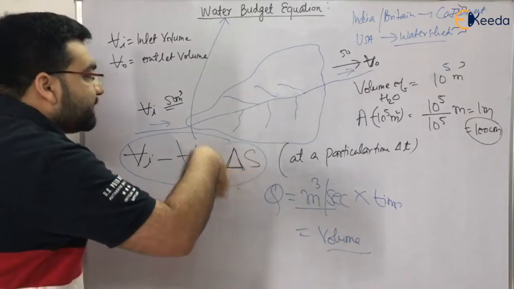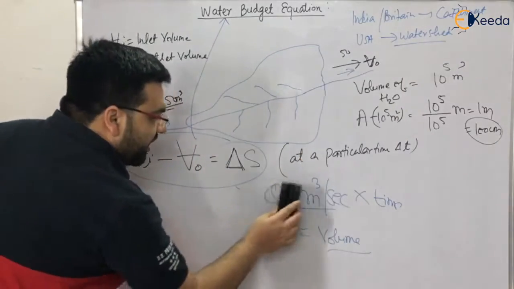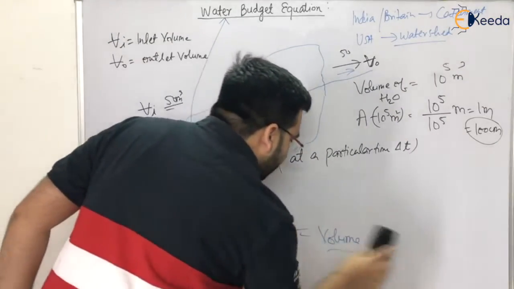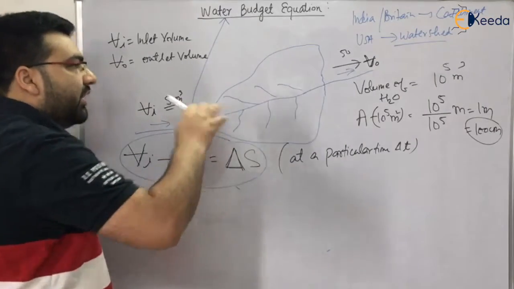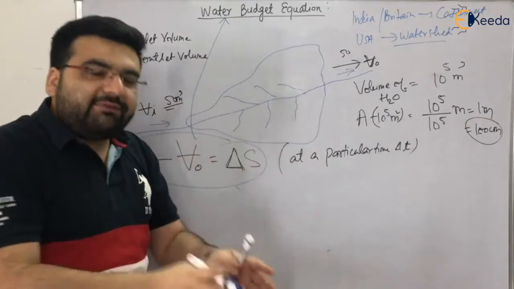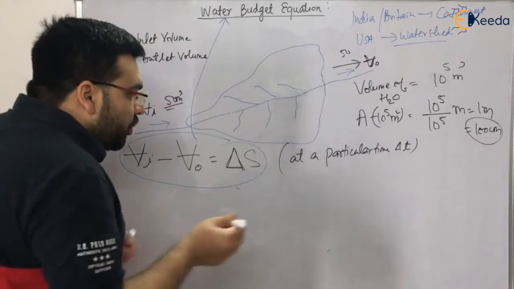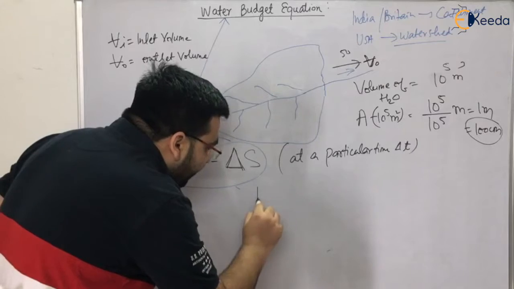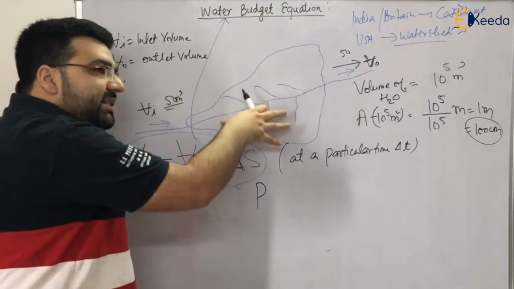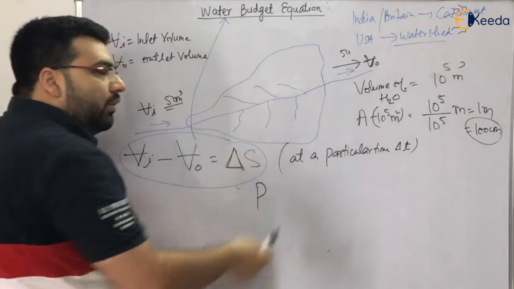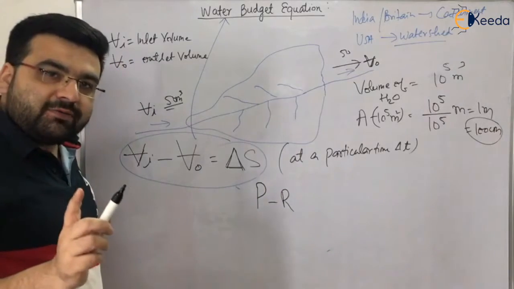Now let me expand this water budget equation. Let me rub this. The water budget equation can be like this also. For this particular catchment area, what is the inflow? If there is rain, there will be some inflow, right? So rain I denoted with the precipitation P. P is the inflow. Clear? Now what will be the outflow? There will be some runoff. Some runoff will be going out as outflow, right?